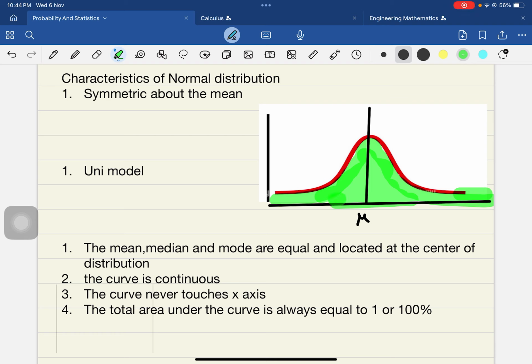Now when I say the whole area is 100%, how much is after the mean? That means on the right hand side of the mean, how much area is covered?